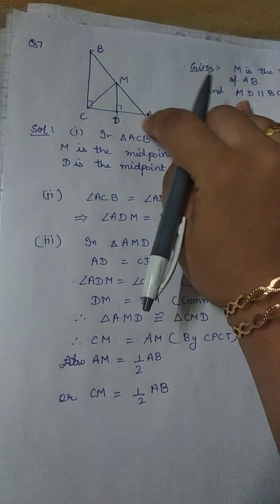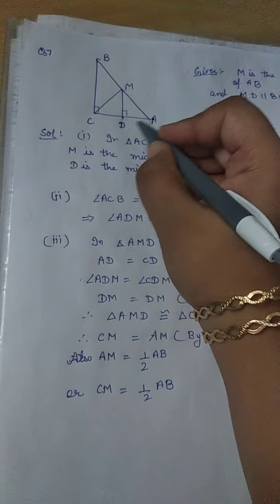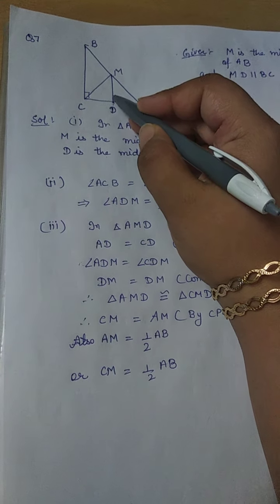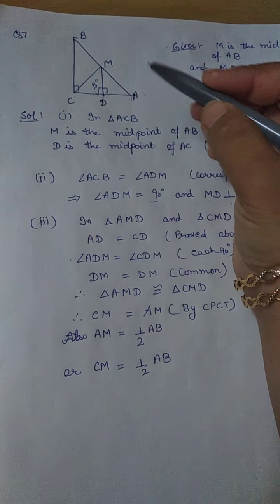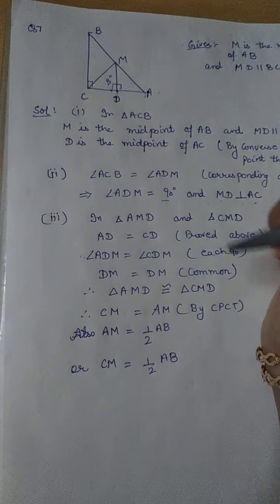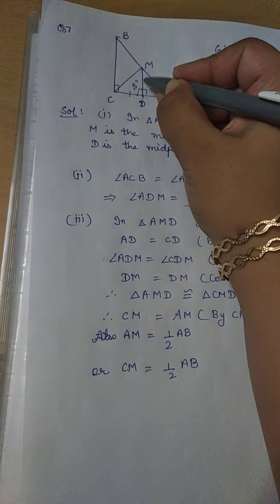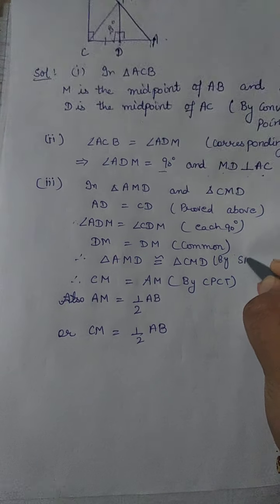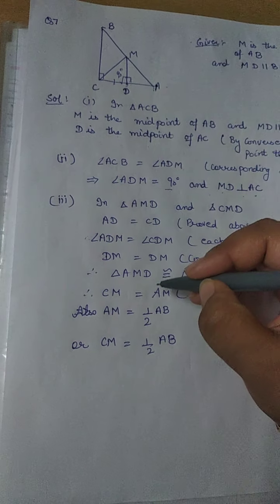AD is equal to CD. We have already proved in the first part that D is the midpoint. So CD is equal to AD. And angle ADM is equal to angle CDM because this is 90 degrees. So this is also 90 degrees because DM is perpendicular to AC. So therefore triangle AMD is congruent to triangle CMD by which criteria? You can say side angle side, not RHS, because the hypotenuses are not equal. So by CPCT, I can say that CM is equal to AM.